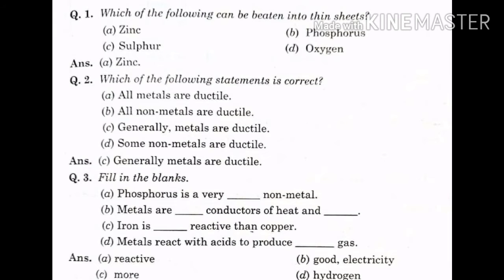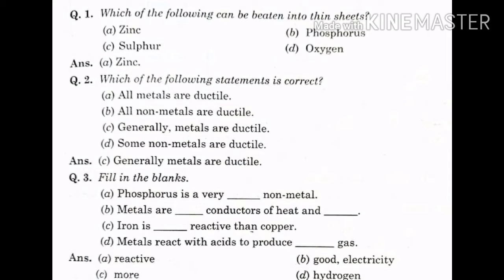Let us discuss the answers for the questions in page number 52 and 53. Question number 1. Which of the following can be beaten into thin sheets? A. Zinc. B. Phosphorus. C. Sulfur. D. Oxygen. Answer is A. Zinc.